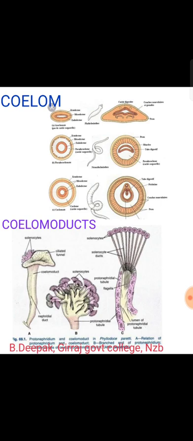Eucoelom also has two types: schizocoelom and enterocoelom. Okay, now come to modification of coelom.